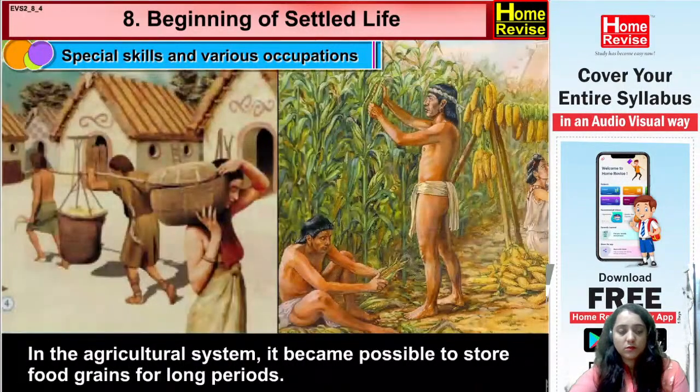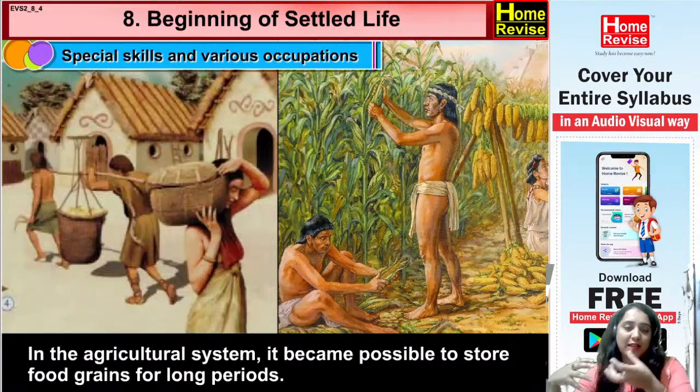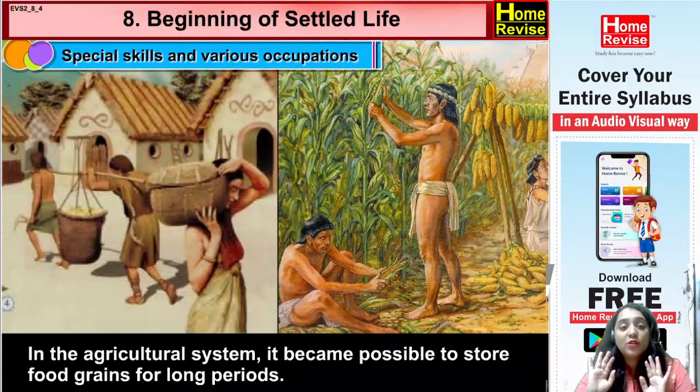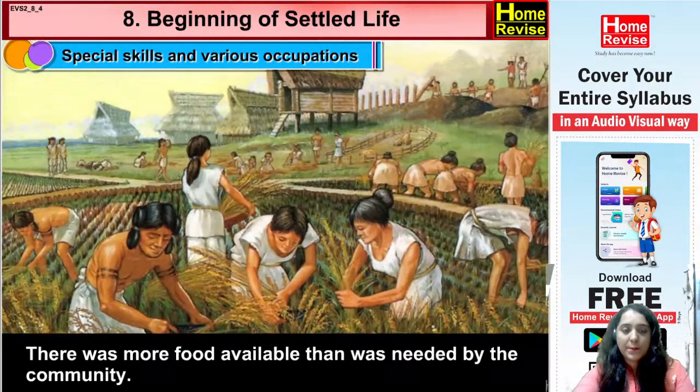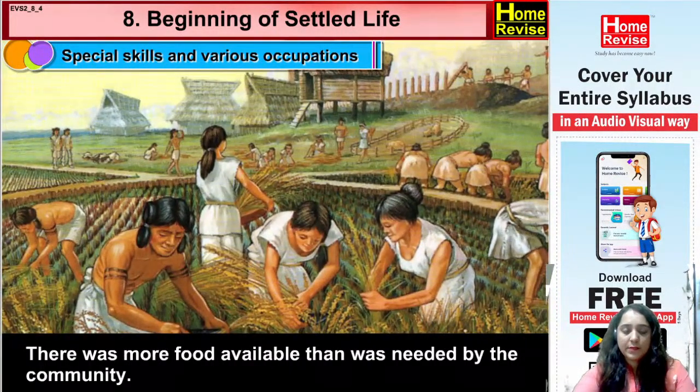In the agricultural system, it became possible to store food grains for long periods. Yes, so now when they started doing agriculture, the first beneficial part was that even when they got the different types of grains from agriculture, they were able to store them. They had proper storage possibilities there. There was more food available than was needed by the community.